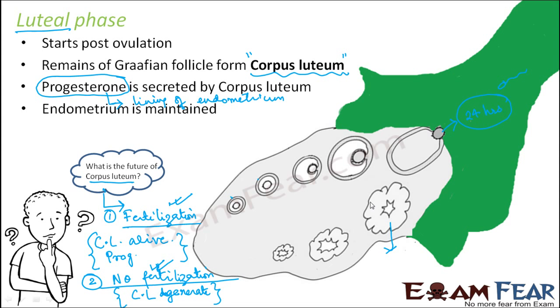So I hope you understood the gist of the menstrual cycle. You should be able to connect the different phases of the menstrual cycle, because this is very, very important. If you do not understand the entire cycle, you will not be able to understand the exact process of sexual reproduction, and this is very, very important. So if you have not understood, please rewind and see it again.